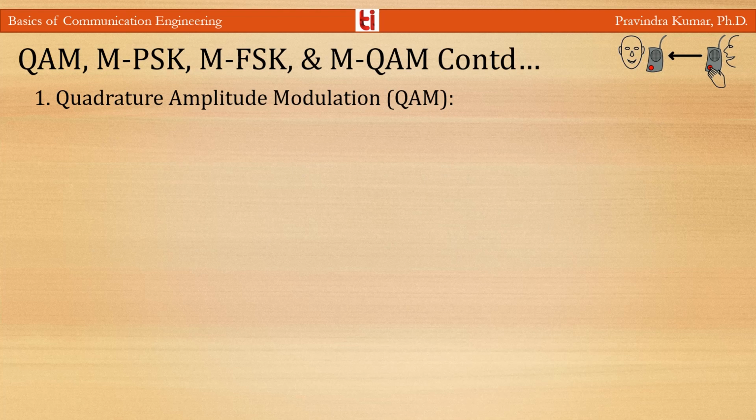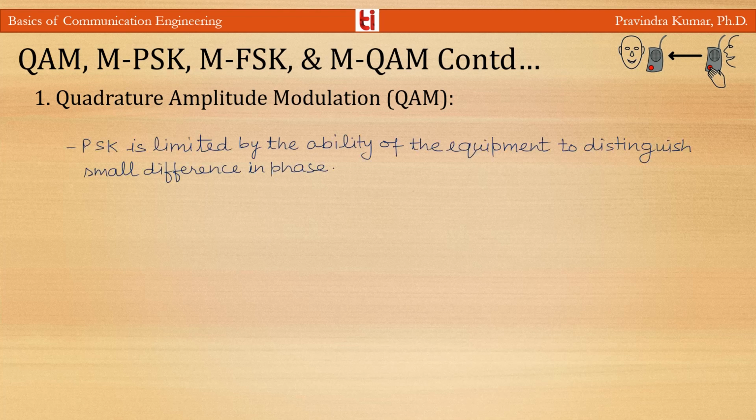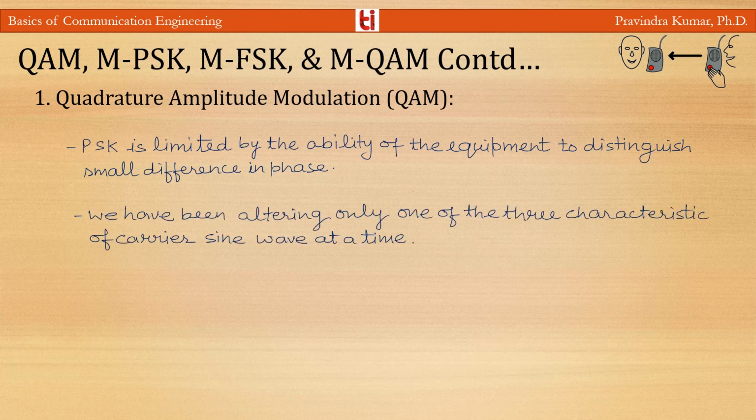Now we will start our discussion with quadrature amplitude modulation. Phase shifting techniques is limited by the ability of the equipments to distinguish a small difference in phase. This factor limits the potential bit rate. So far we have been altering only one of the three characteristics of the sine wave carrier at a time. But what if we alter two?